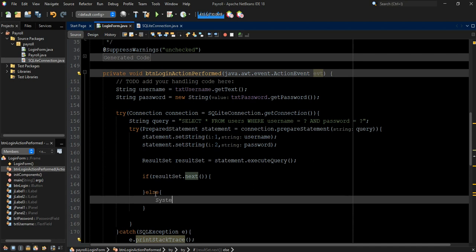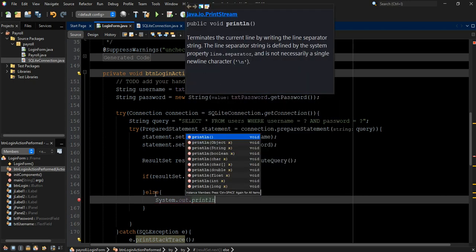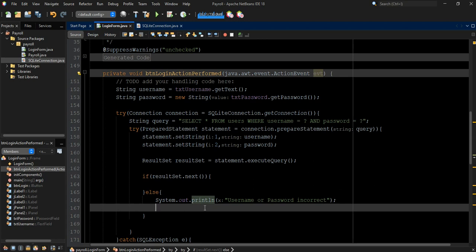We can say System.out.println, then inside we can say username or password incorrect. All right, so System.out.println username or password incorrect. That means if we do not get any result.